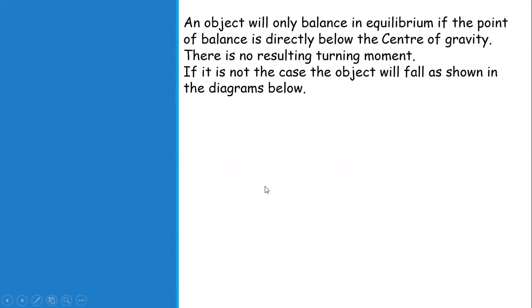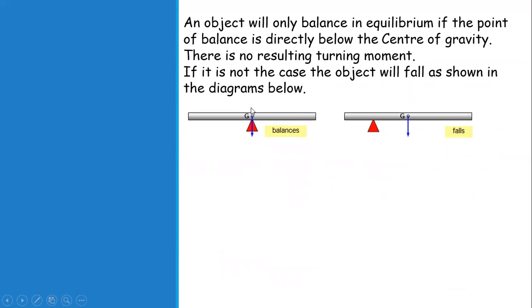Now, an object will only balance in equilibrium if the point of balance is directly below the center of gravity. You can see this is a uniform rod and this is the center of gravity point. If I want to balance this rod horizontally, I put a wedge exactly below the center of gravity, and it will remain balanced and will not fall down.